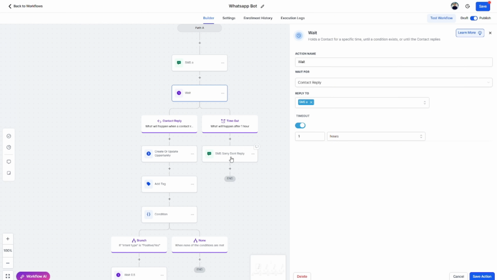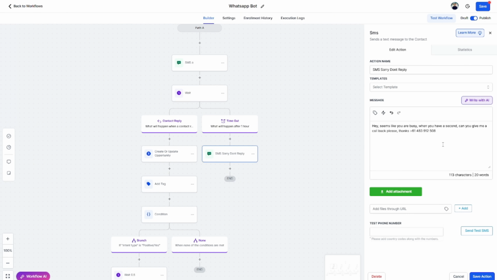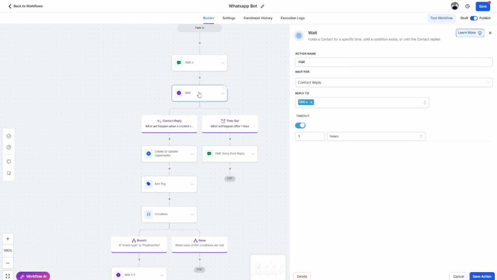Now, if they don't, it's going to come through this workflow in here. If they do not send the reply, it just says, hey, looks like you're busy. Give us a message next time. And then if they reply within that hour, then that conversation AI bot is going to take care of it for us. So all we do is waiting 1 hour for them to reply. If they don't, it's going to send a message out. Now, what happens if they reply?